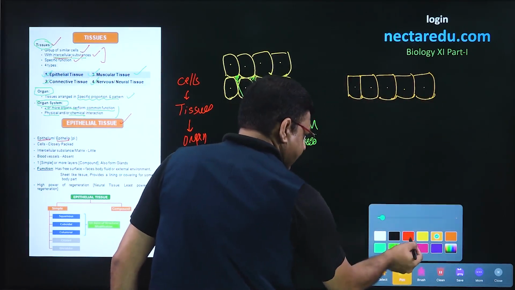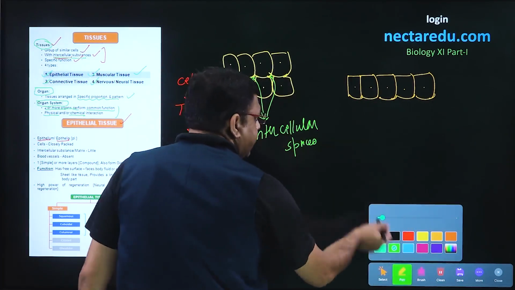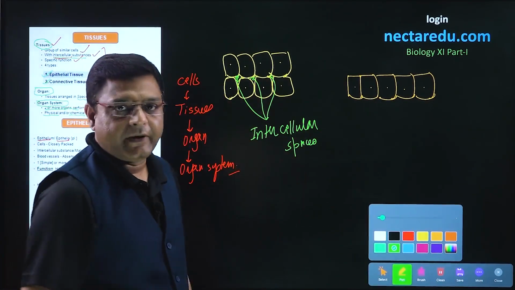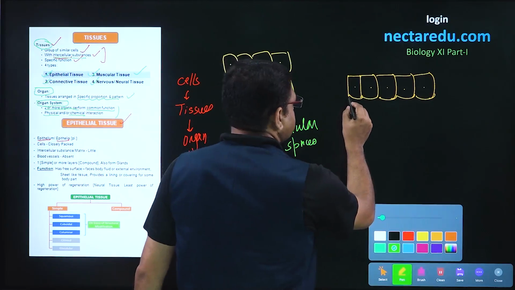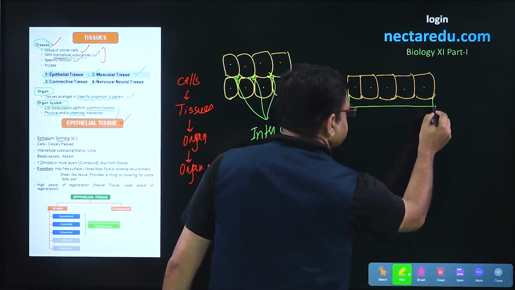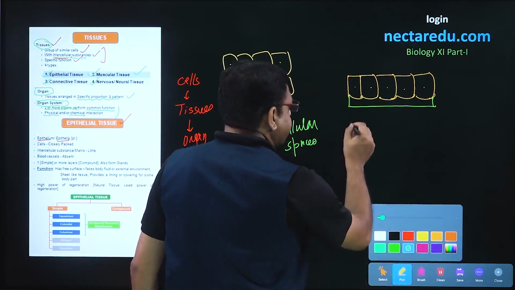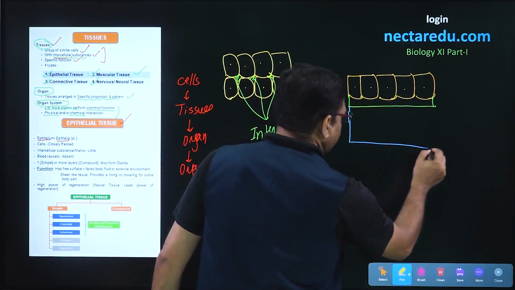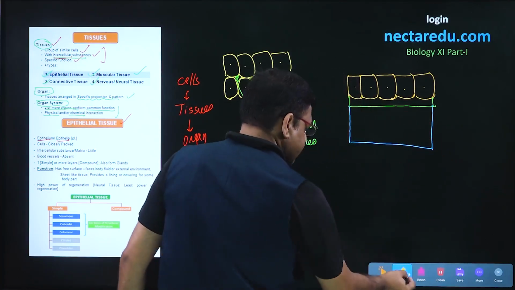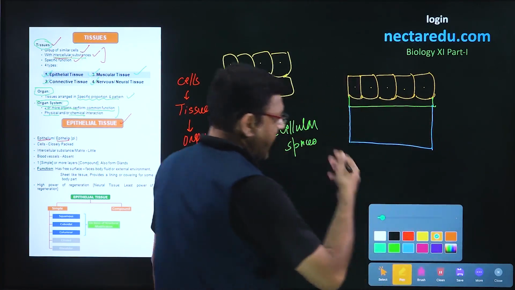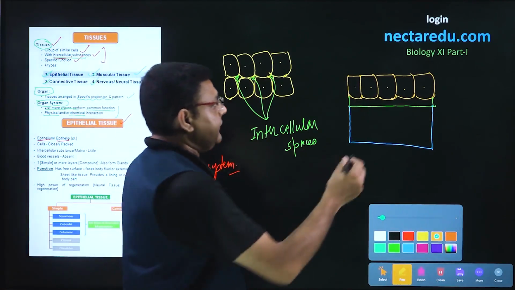These are epithelial cells. Whenever epithelial cells are present, there will be a basement membrane below them for support. This is the basement membrane, and below the basement membrane there will also be supporting connective tissue. That is how the structure of epithelial tissue is formed.